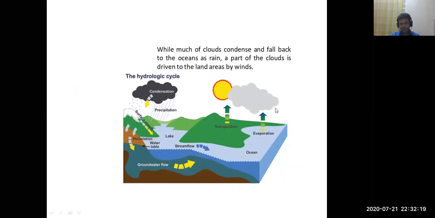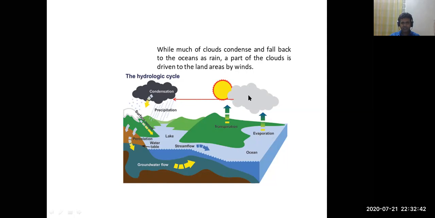That means a part of this cloud falls back to the ocean as rainfall, as precipitation, and the other part of the cloud is driven to the land areas by the action of wind.